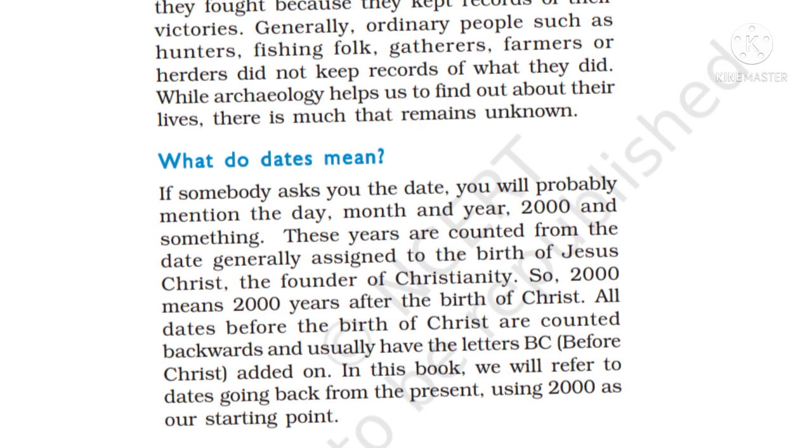The next important point is what dates mean. What does a date mean, friends? If somebody asks your date, you will mention the day, month and year, 2000. Dates are counted from the birth of Jesus Christ, the founder of Christianity. So 2000 means 2000 years after the birth of Christ. Dates before the birth of Christ are counted backwards and usually have BC added. In this book we will refer to dates going back from the present, using the starting point, friends.